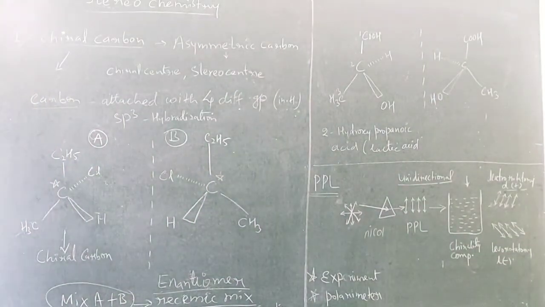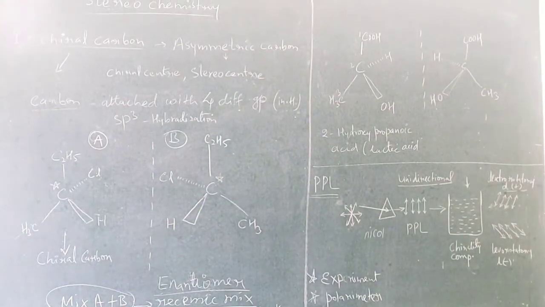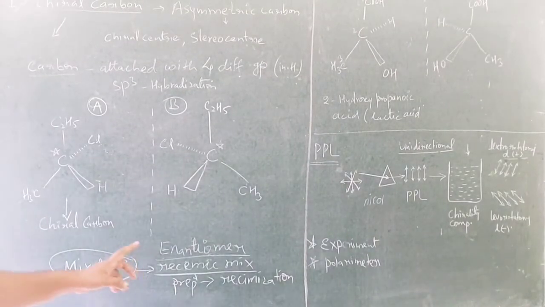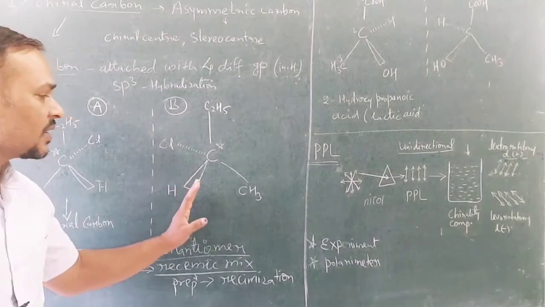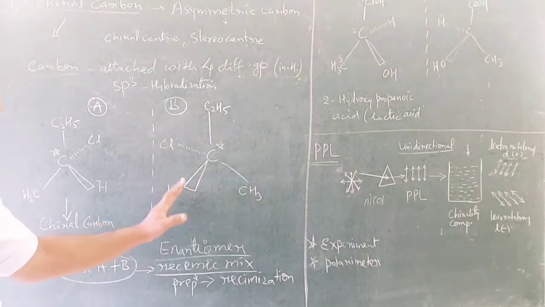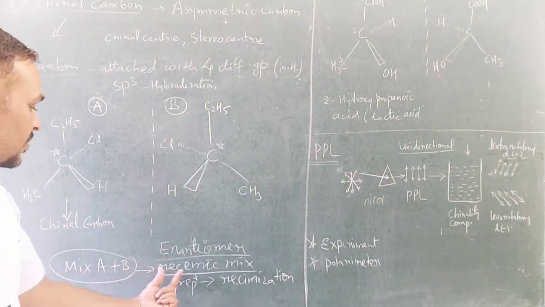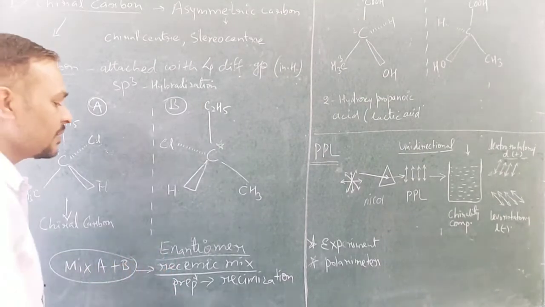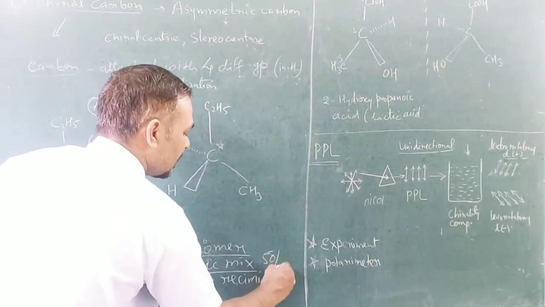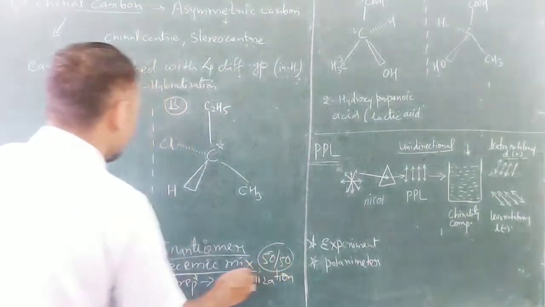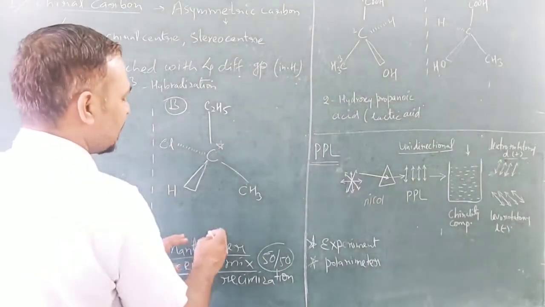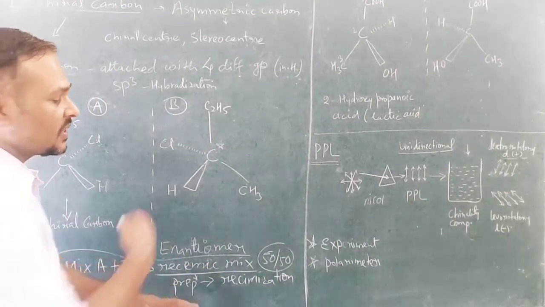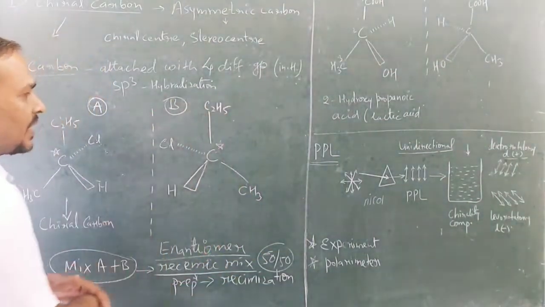Getting it? Preparation of this mixture is called racemization. So what is an enantiomer? An enantiomer is the mirror image, right? And what is a racemic mixture? A racemic mixture is the mixture of two compounds, which is 50-50. Later on I will also talk about 50-50, 50% A, 50% B. One rotates plane polarized light in the right direction, another rotates it in the left direction.